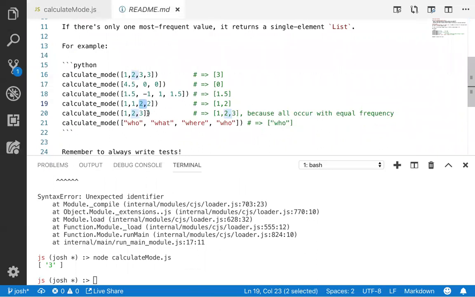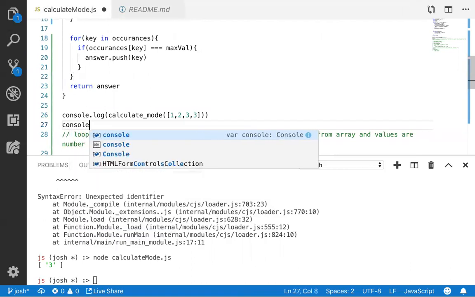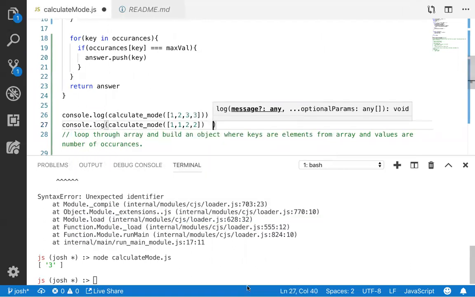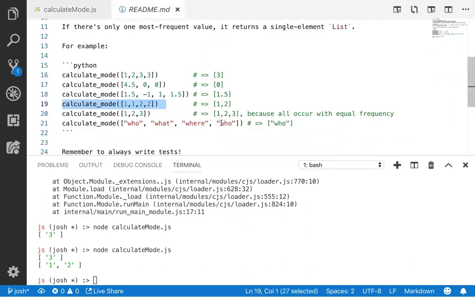Let's test one with 2. Okay, I need to remember that. It's pretty cool. It makes life a lot easier. You try an array of one.